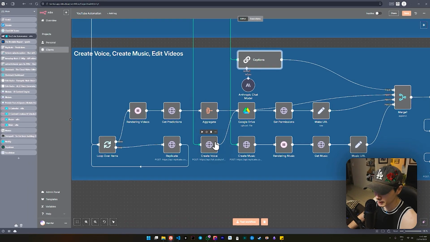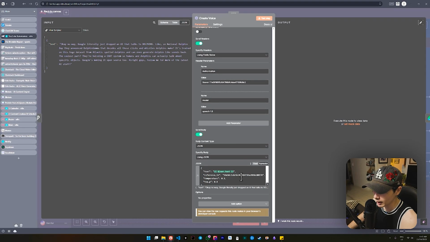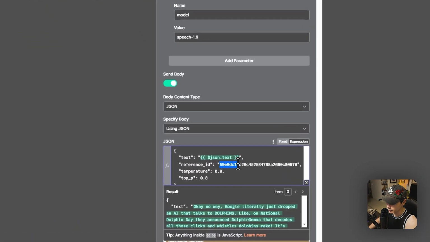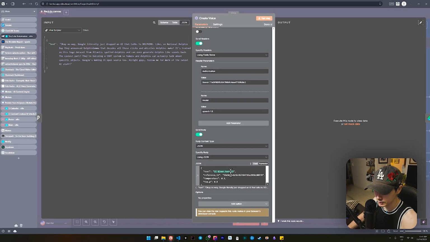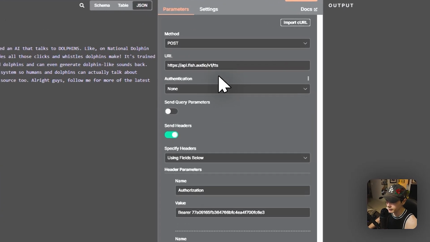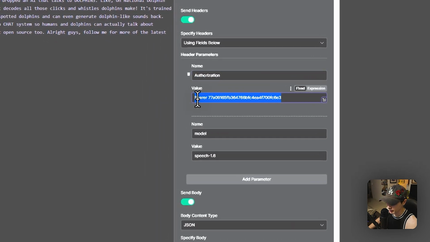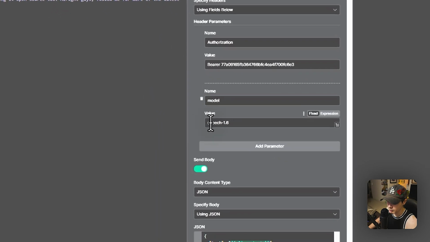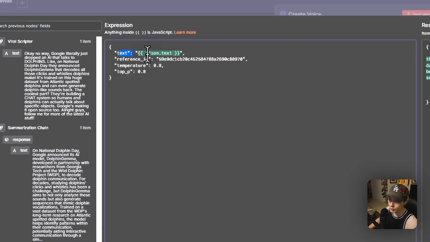Once we copy that Model ID, we can open this up, and our model ID will be right here under the reference ID. That reference ID is related to the model ID that you got, and that's going to deliver and make that voice based on the one that you chose. Everything in here is very simple. All we're doing is setting the endpoint here, putting in our authorization with our API key. We've chosen the model here as speech-1.6. The JSON body is going to have the text, which is just going to be our script.